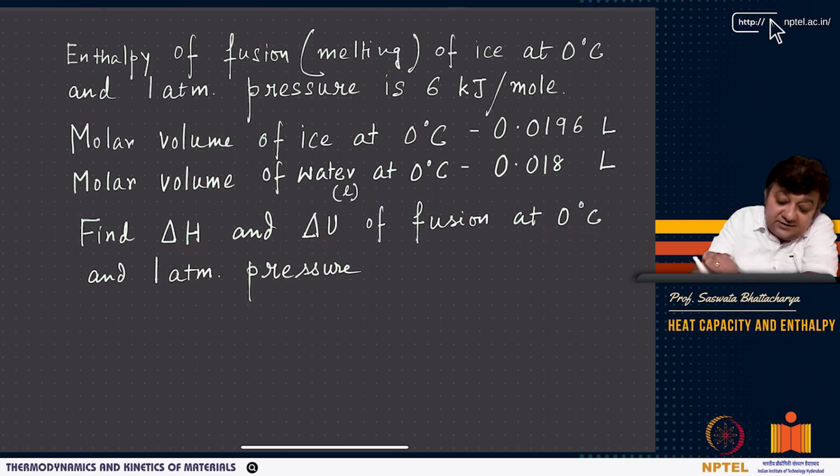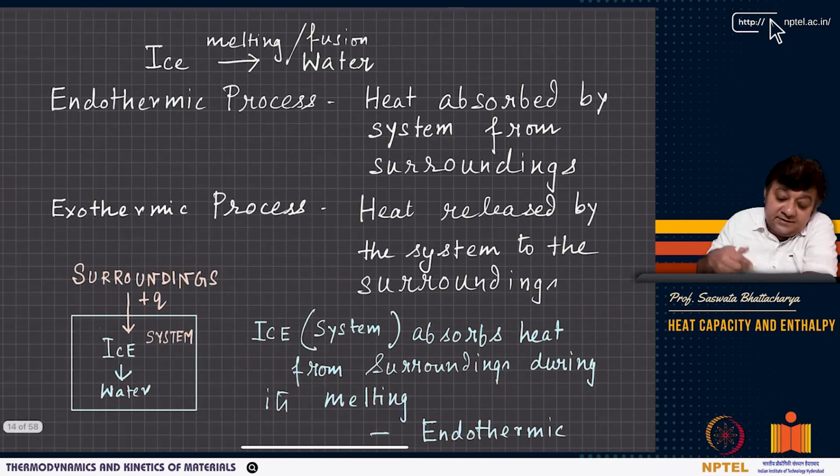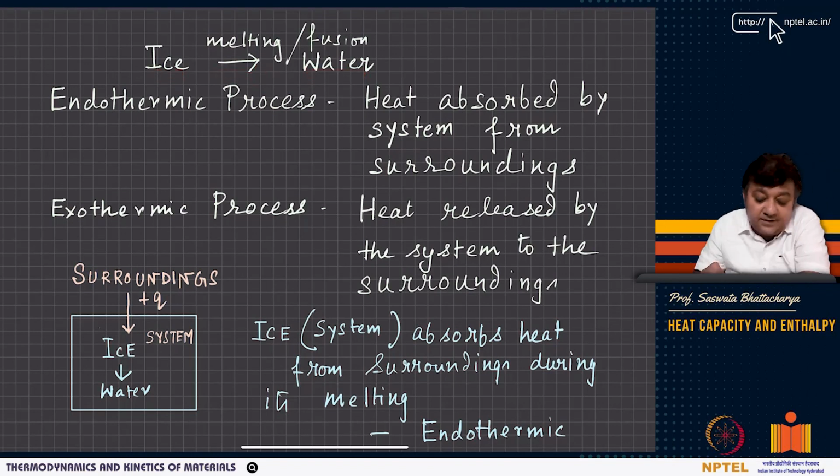Delta H of fusion I have already given, 6 kilojoules per mole. Now we have to see whether it is positive or negative. The process is ice melting to water, right? Now there are two types of processes that we generally know. You might have read about them in your 11th or 12th standard textbooks: the endothermic process and the exothermic process.